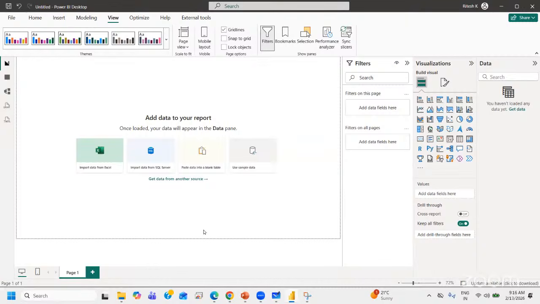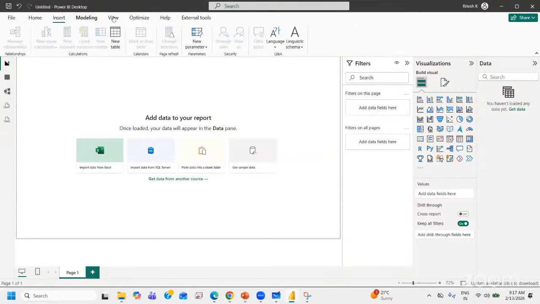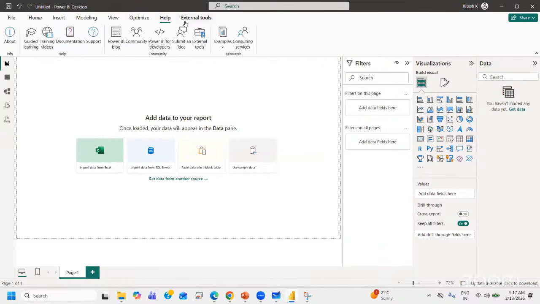And how to check which version of Power BI Desktop you have downloaded? In the ribbon bar, you have so many options available here. By default, it will be in the home tab. You have view tab, insert tab, modeling tab, optimize, help. If you go to the help tab, there is this option called about.